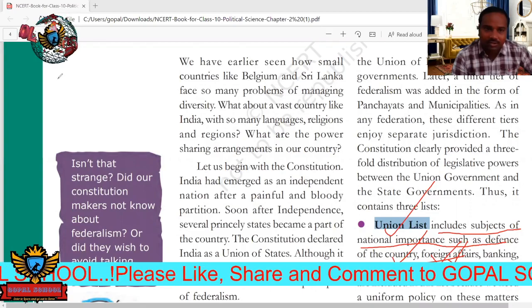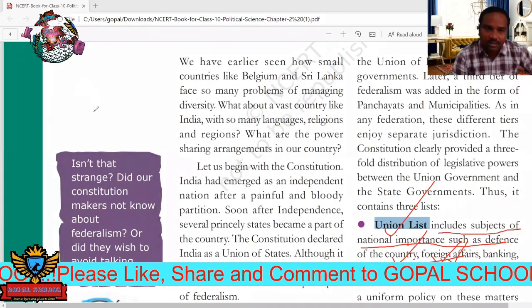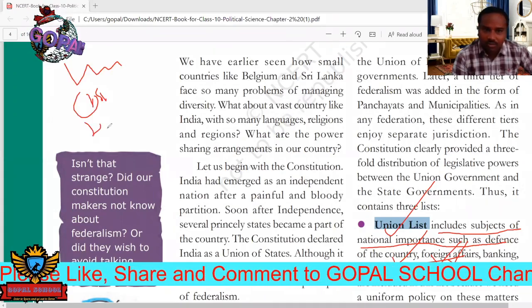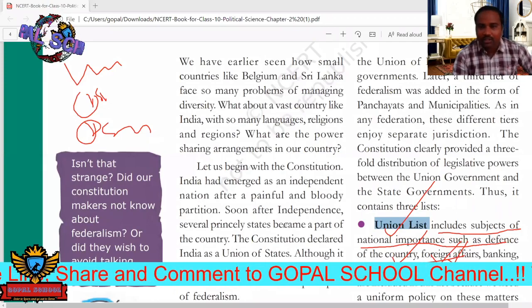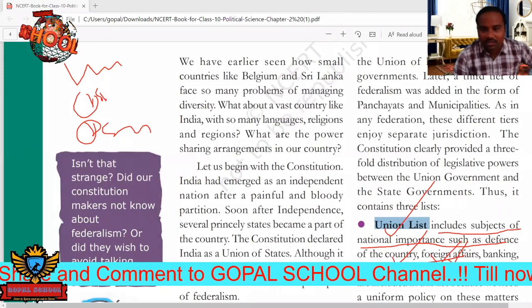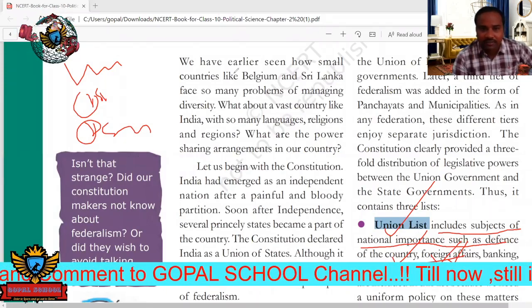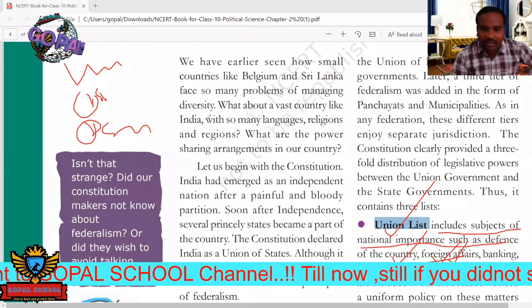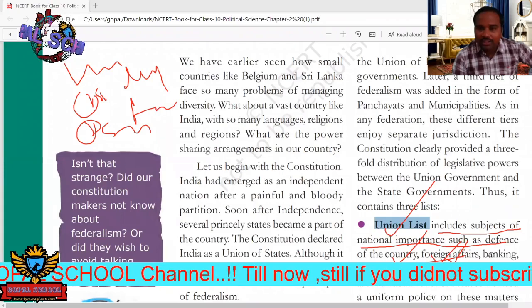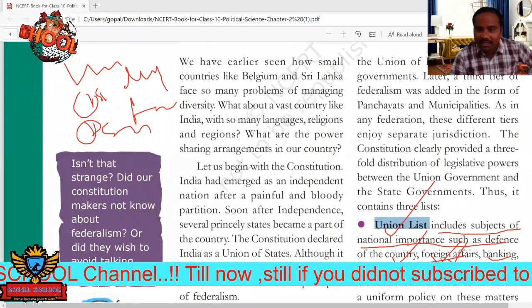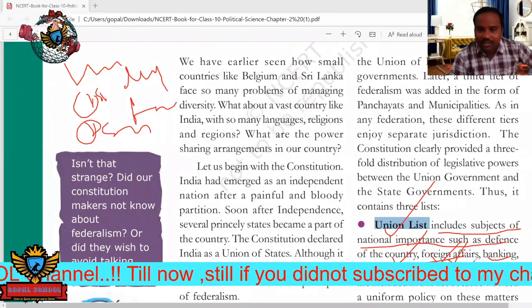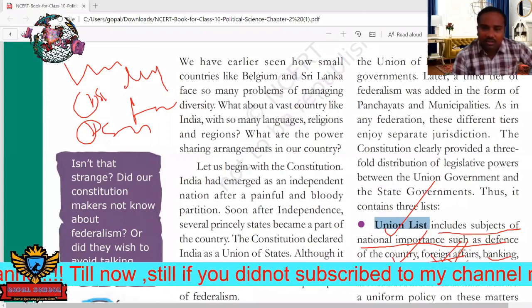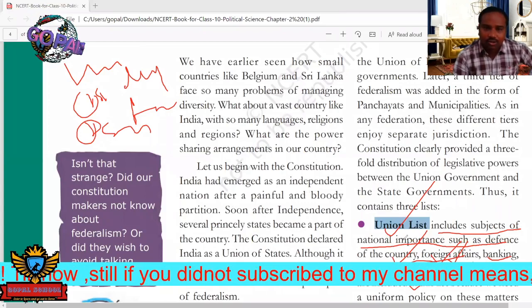If you see the constitution, in the union list there are subject 1, subject 2, subject 3 like that. The first subject is defense, the second is foreign affairs. Next, banking, communication, and currency. These are subjects present in the union list.